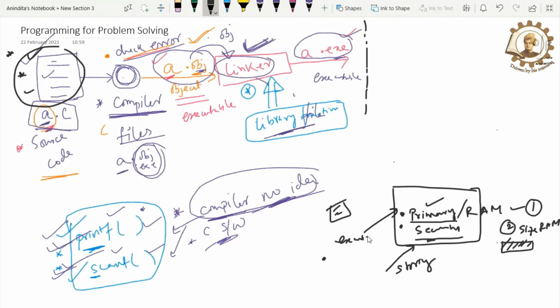So you people will think, oh, it is a very simple thing. I will store my code in the secondary memory and execute it in RAM.